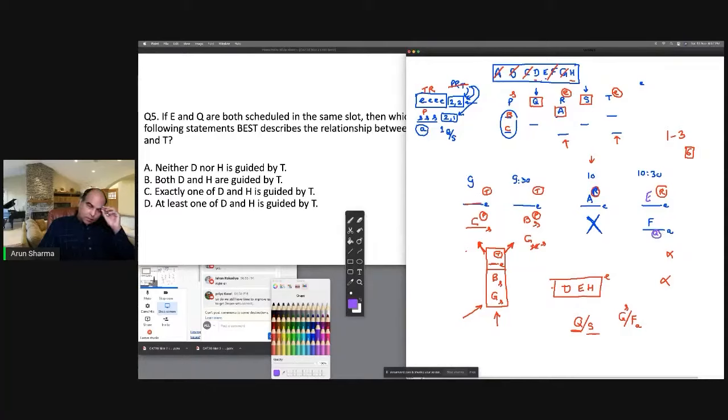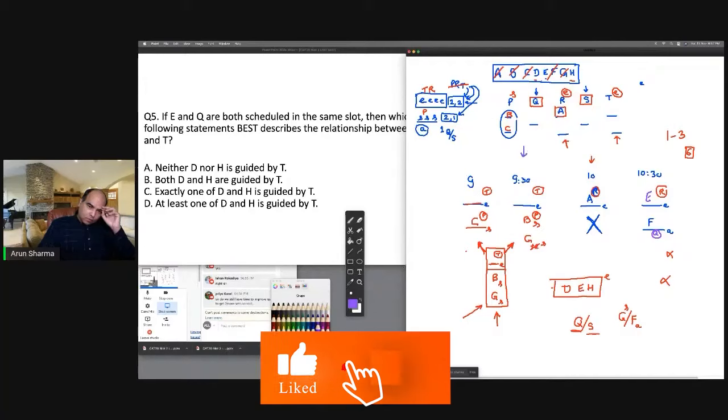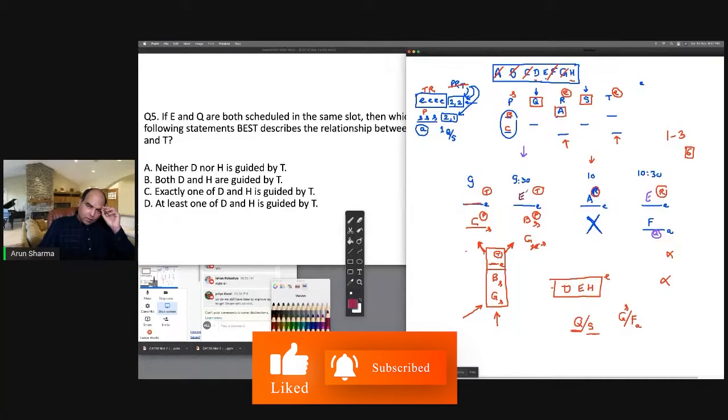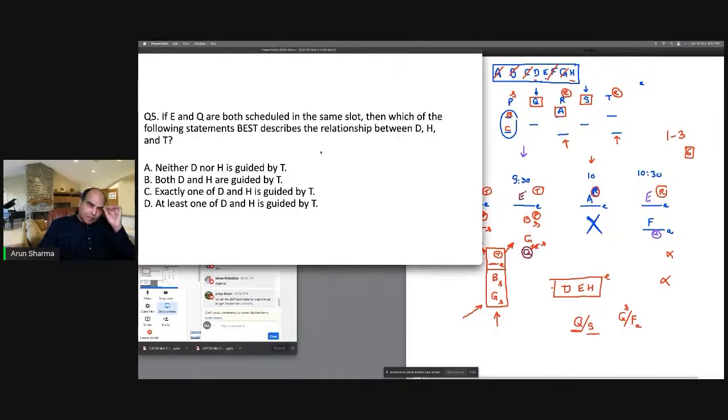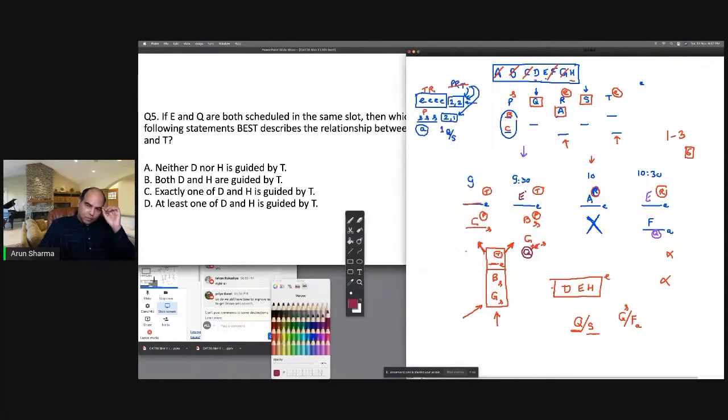Can I do it in the first slot, in the 9:30 slot? Yes, possible. E as the student and Q as the guide to G. So if E and Q both are scheduled in the first slot, then which of the following best describes the relationship between D, H and T? If I put E and Q in this slot, then D and H will have to take these 2 slots. So T will be the guide of D and H.